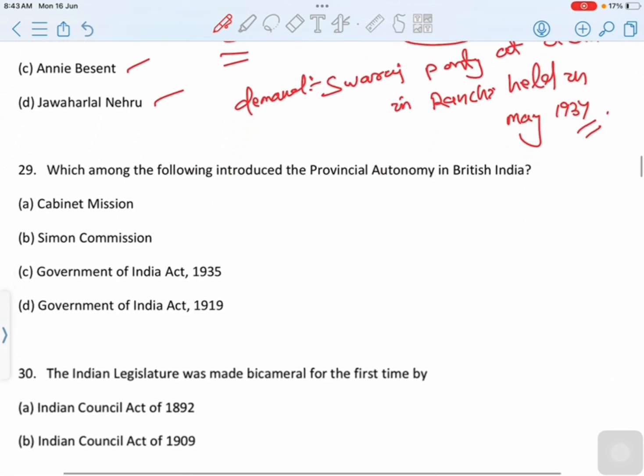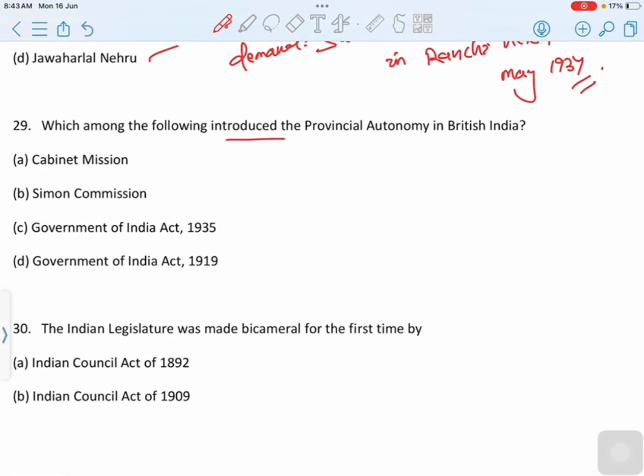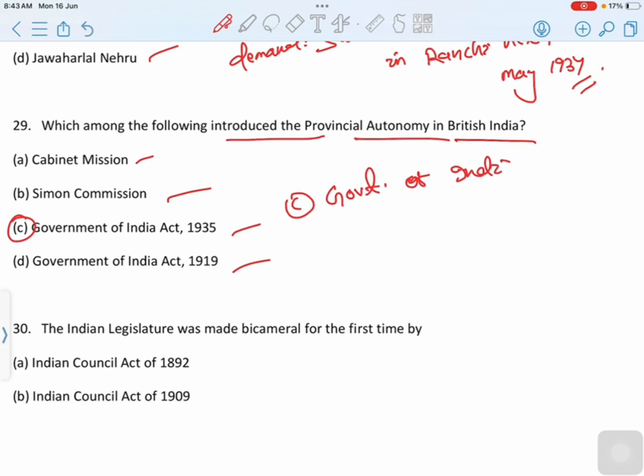Move to next question. Which among the following introduced provincial autonomy in British India? The first option is Cabinet Mission. Second is Simon Commission. Third option is Government of India Act 1935. Last option is Government of India Act 1919. Then correct option is option C, Government of India Act